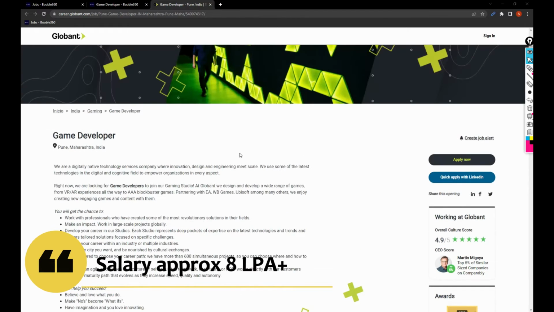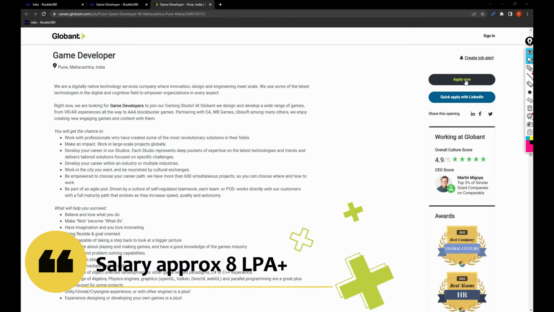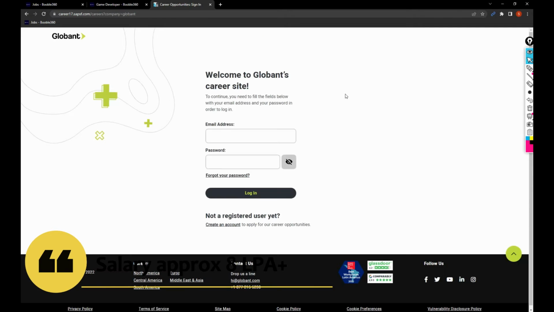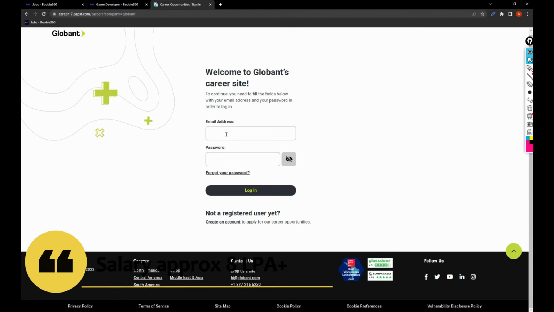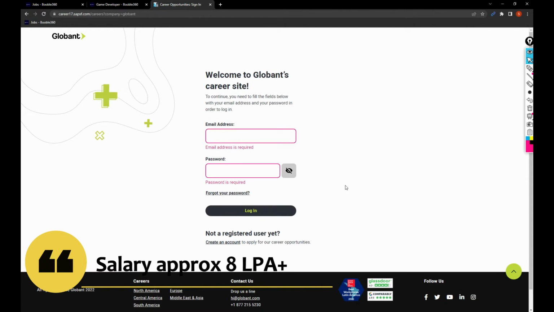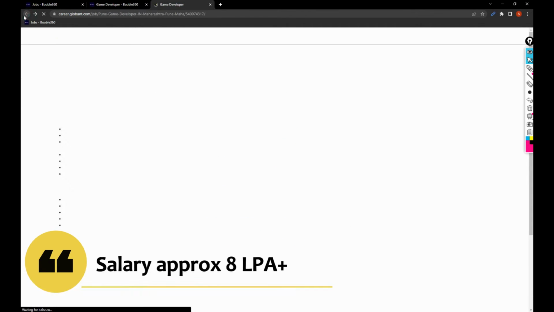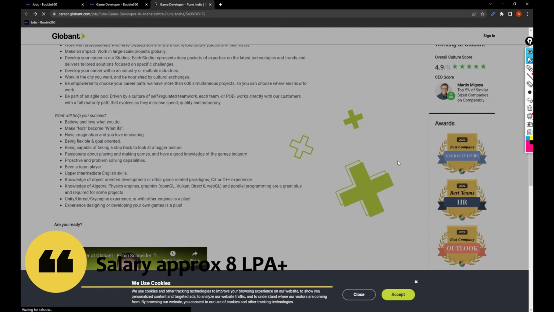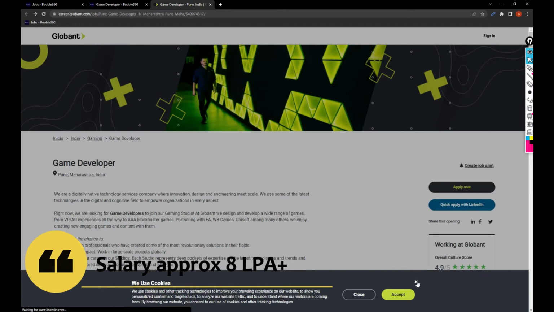And let's say if you want to apply for this job, you can click on apply now. Once you click on apply now, you need to log in with your email address and password if you have applied already. If not, you need to click on create an account. Then it will show you the further process. Make sure you have your resume handy when you are applying for this job.